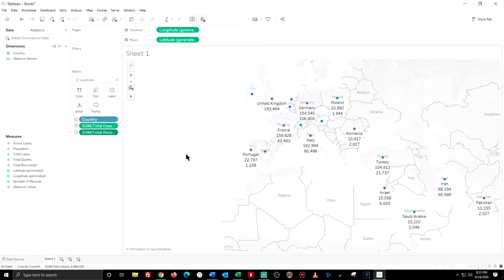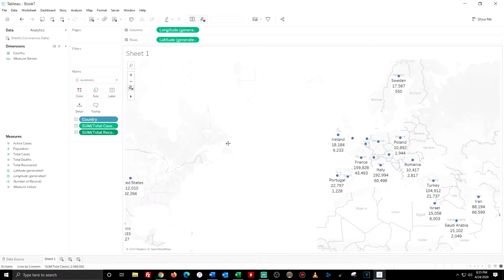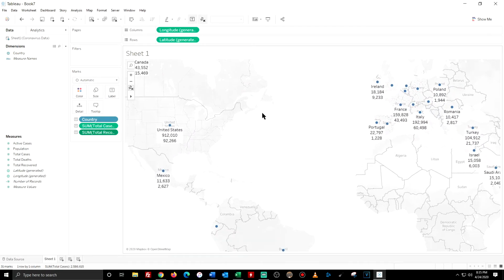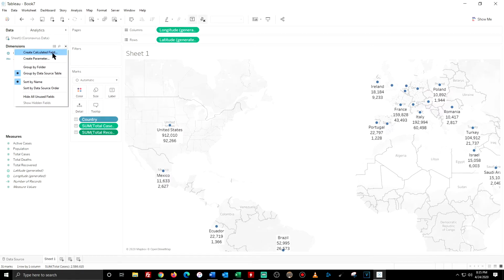What I would like to show is the percentage of those cases that have recovered. So right here we have a whole number, but I would like to see the percentage based on these two numbers. Since I don't have a column for that, I'm going to have to create one. So to create one, I'll go to dimensions, create calculated field.